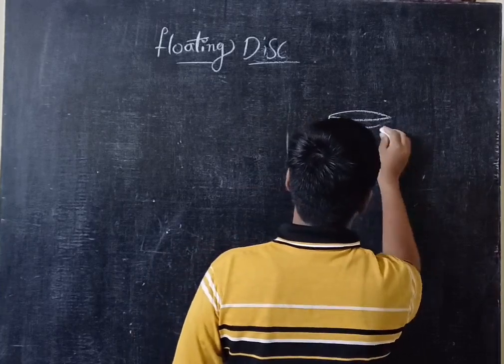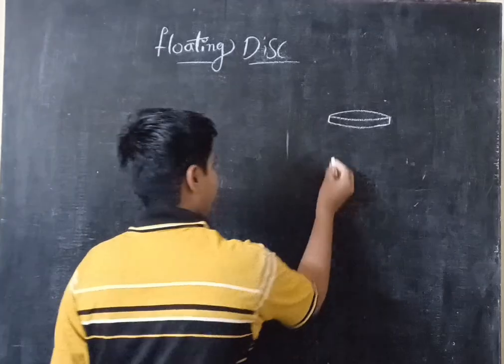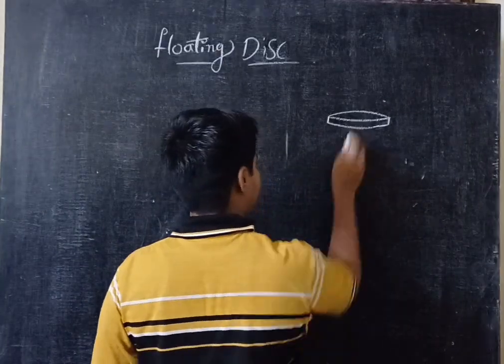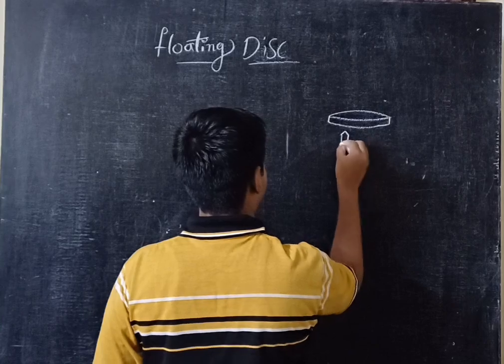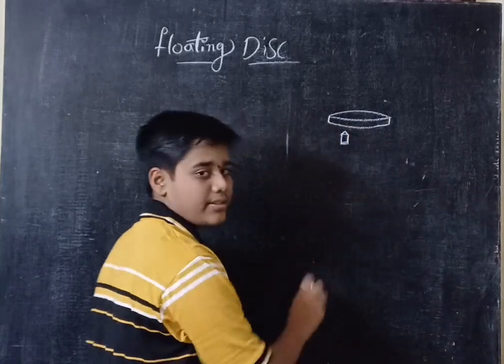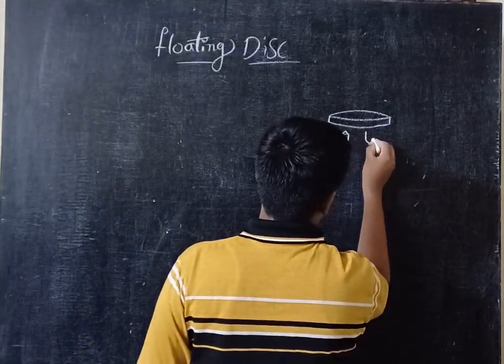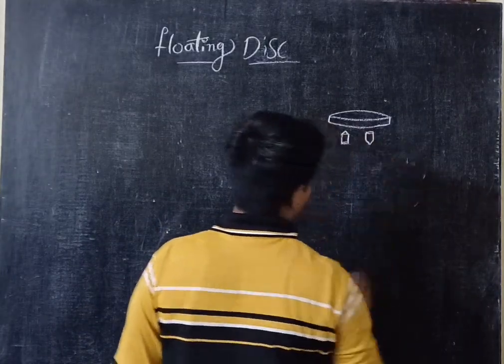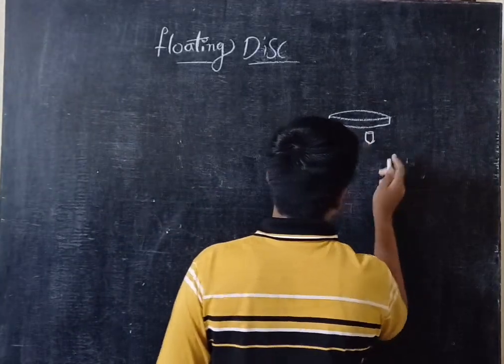so this is one of the disks, and the bullet is coming towards this floating disk. So this is the bullet, and it is rebouncing from this. Rebouncing from this means like this. Okay, so like this it is rebouncing.